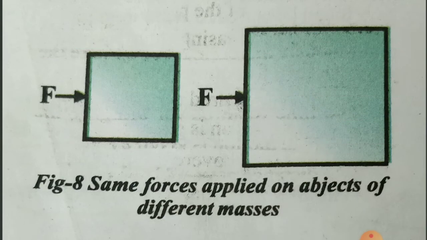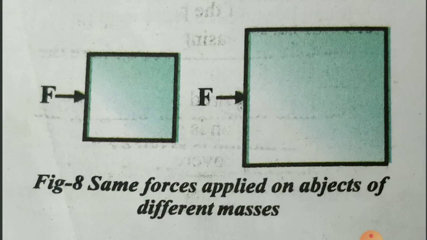Yes, here we will go with one more slide. Two different objects I have taken, one very small and one very big. That means both have different masses, but in the previous example both had the same mass. Now I will apply the same force on both the objects, then which one of these will move more distance? Surely the smaller one. Here the force which I have applied on both objects is the same, but as the mass is more, it can't move more distance.